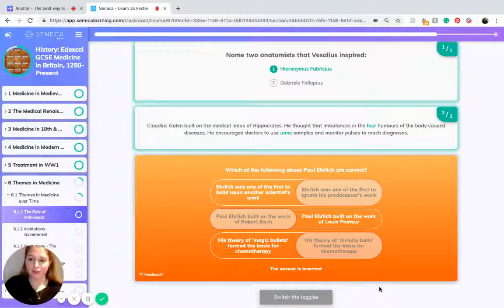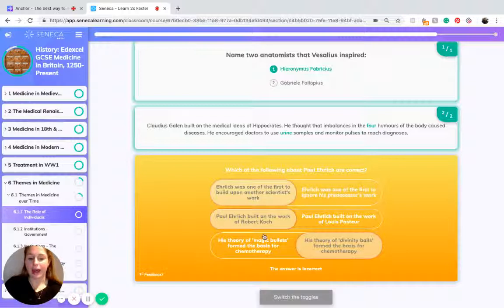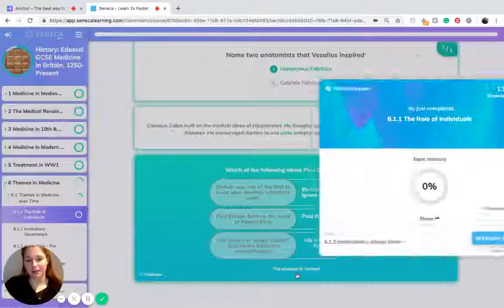One of the other individuals we just discussed is Paul Ehrlich. He was one of the first to build upon another scientist's work, and he built on Robert Koch's work. His theory of magic bullets formed the basis for chemotherapy.